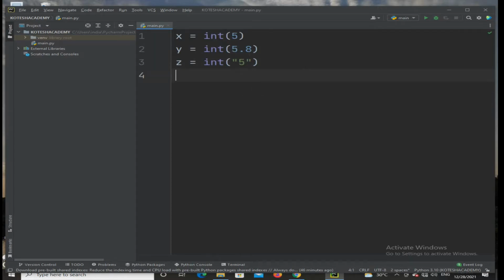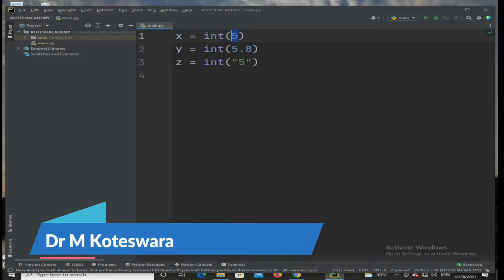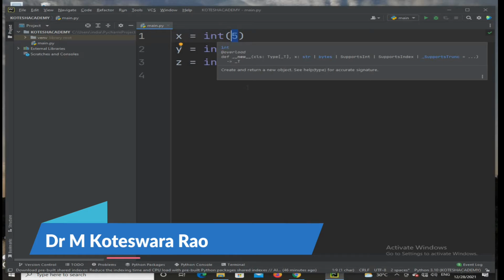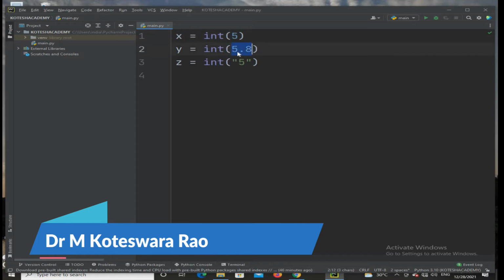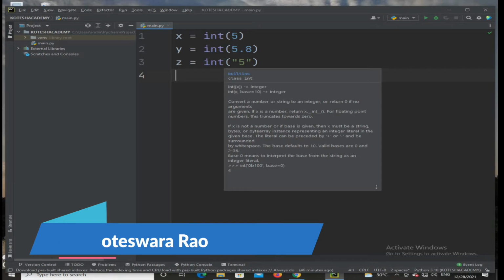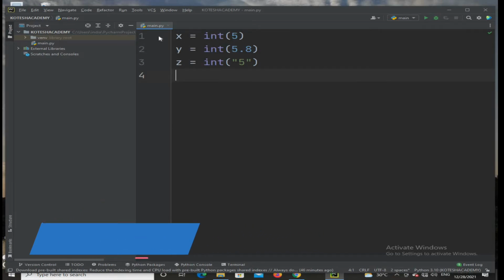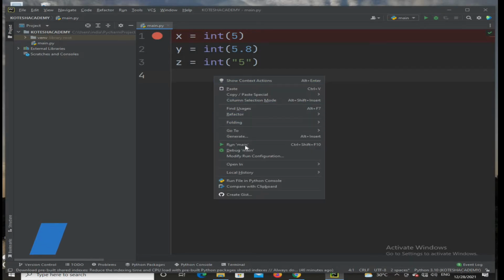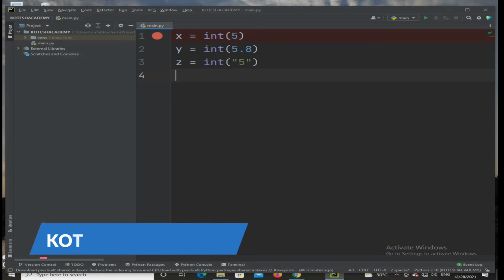Okay. So generally, in this expression the first x value is in brackets, the value 5 is an integer, which can be converted into an integer. Next one, 5.8 is a float, but that can be converted into an integer. Here, in double or single quotation, the value is a string, but it can be converted too. Finally, we are going to execute the expression: right click, go to debug main.py, then you can press F8.